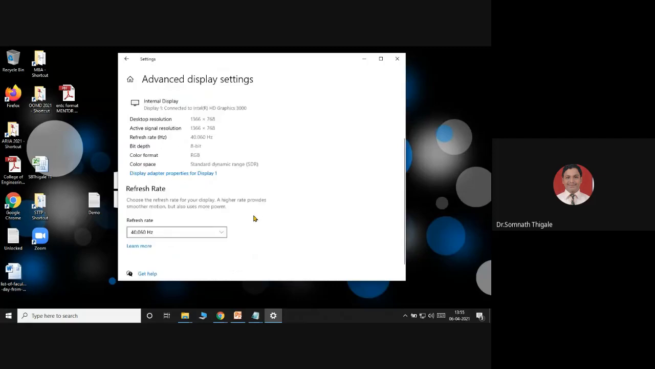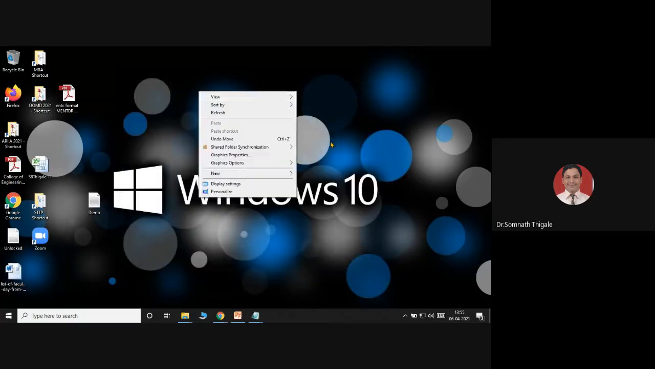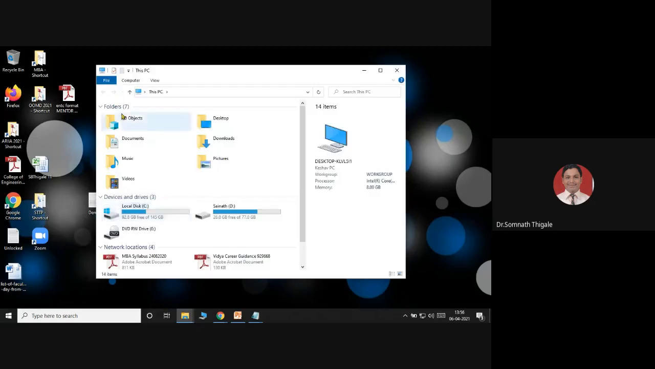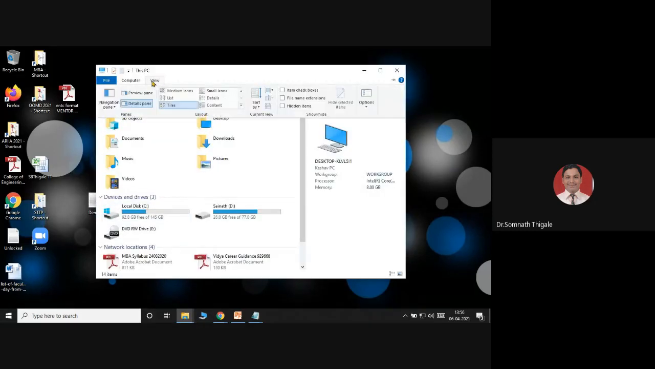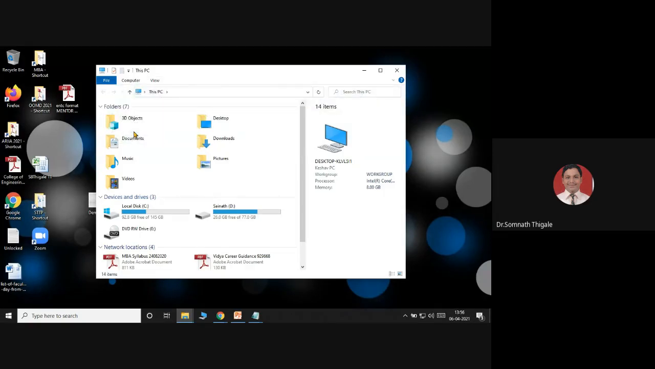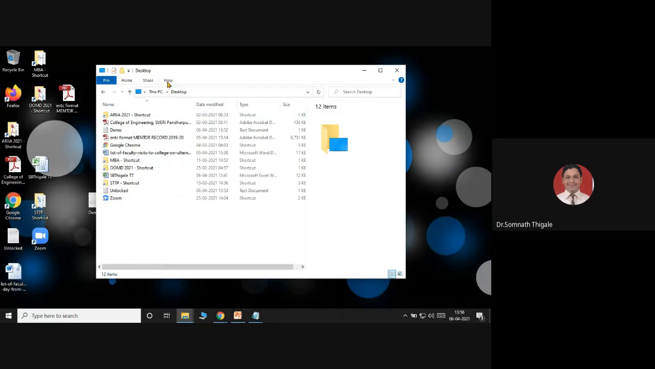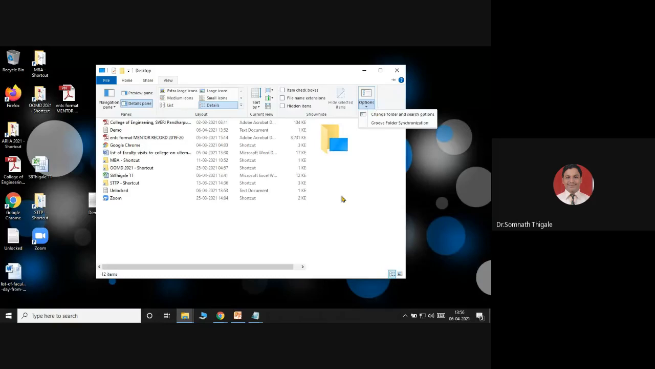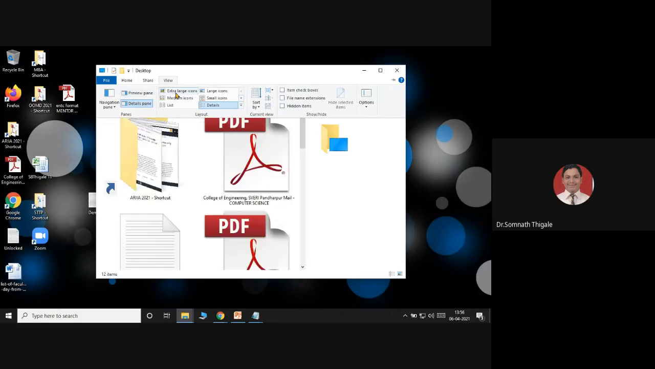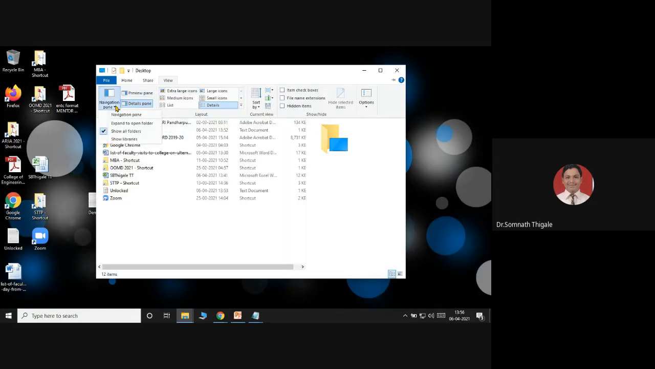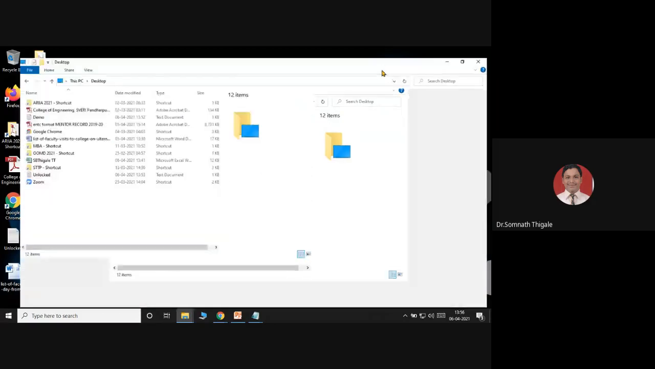Advanced display settings, sorry, it's with respect to the view, navigation pane, all folders, options. Just a moment, we'll get an option here.